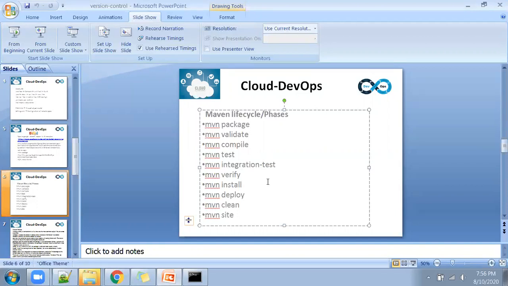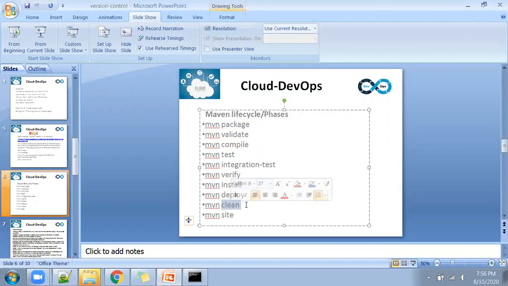Next, MVN deploy. MVN deploy means whatever package we have created using Maven package, it will copy that package to the respective destination servers. So wherever we want to copy that developed package, it will be able to do the deployment.